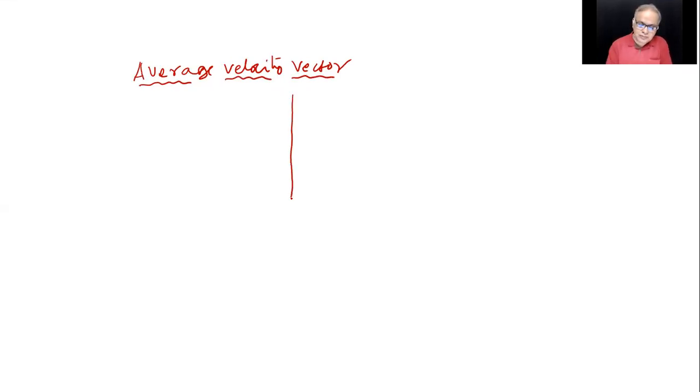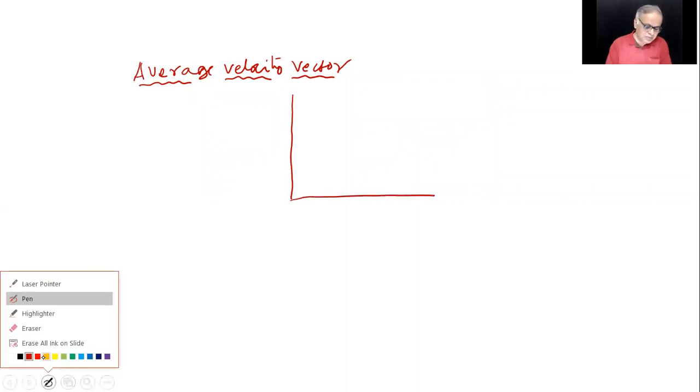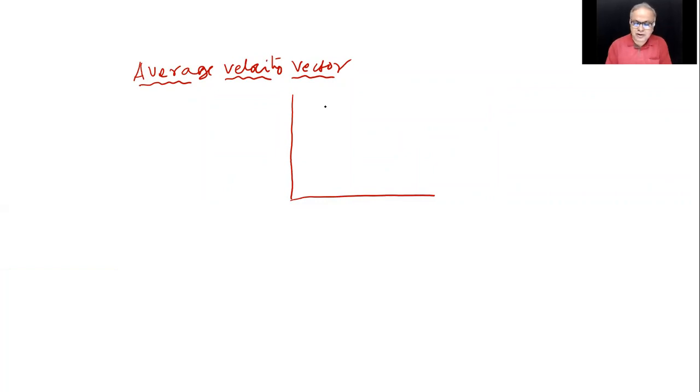Now, next, average velocity vector. Once again, we'll make it analytical by taking a coordinate system. Say, for example, I'll show a much simpler path now so that it looks easy for us to do things. Say particle was here at t equals 0.